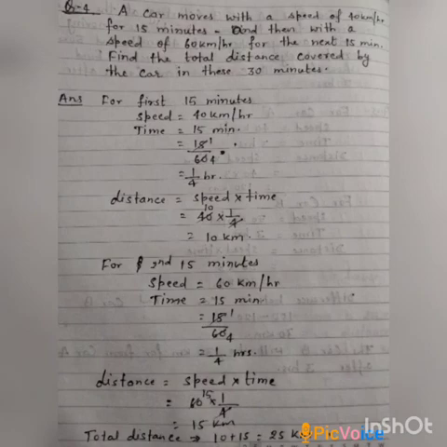Now we'll calculate the distance, which is speed into time. 40 into 1 by 4, that is 10 kilometer in first 15 minutes. In next 15 minutes, the speed is 60 kilometer per hour and time taken is again 1 by 4 hour. So the distance covered in next 15 minutes is speed into time, 60 into 1 by 4 hour, that is 15 kilometer. Now the total distance covered by the car is 10 plus 15, that is 25 kilometer in 30 minutes.